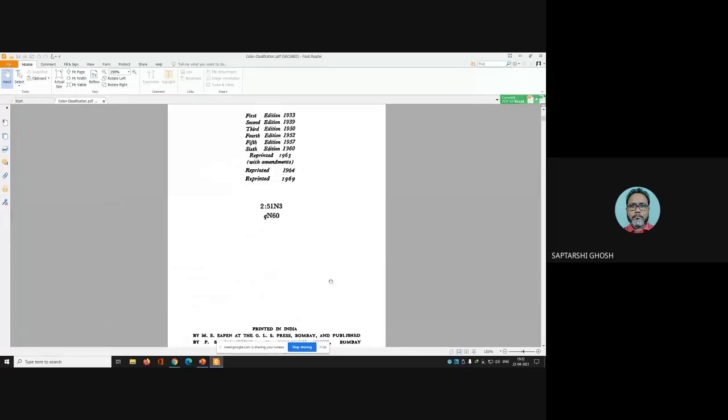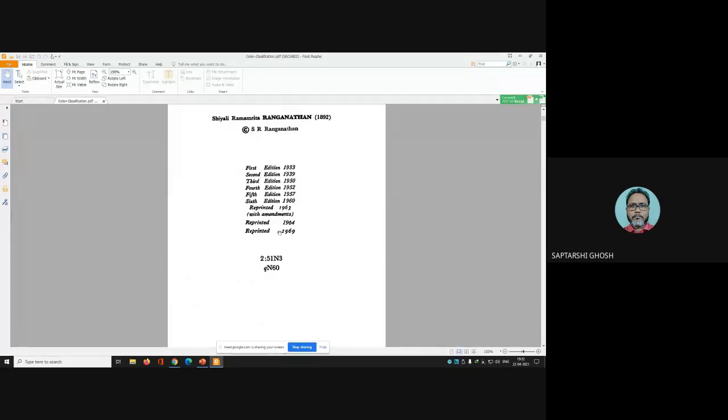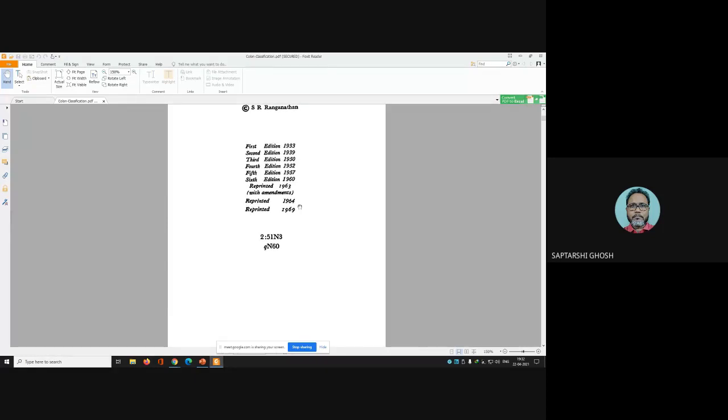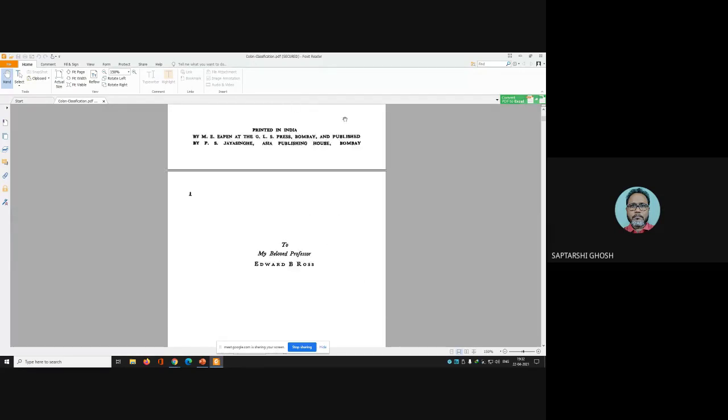The version we are using is actually the version published in 1960, then reprinted in 1963 with new amendments, and the same thing last printed in 1969, and we are using this one, the schedule published in 1969.